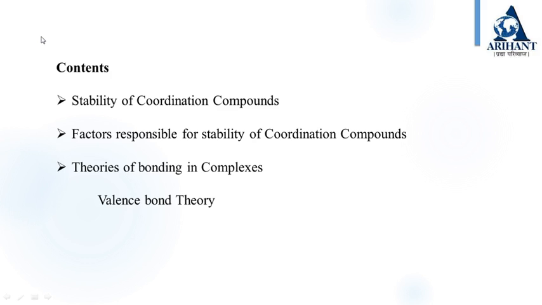Today we are going to learn about coordination compounds. In the last video, we have seen IUPAC nomenclature of coordination compounds and different types of isomerism in coordination compounds. Today we are going to learn stability of coordination compounds and the factors responsible for stability of coordination compounds. We are going to learn the theories of bonding in complexes. We will see valence bond theory in this video and crystal field theory in the next video.